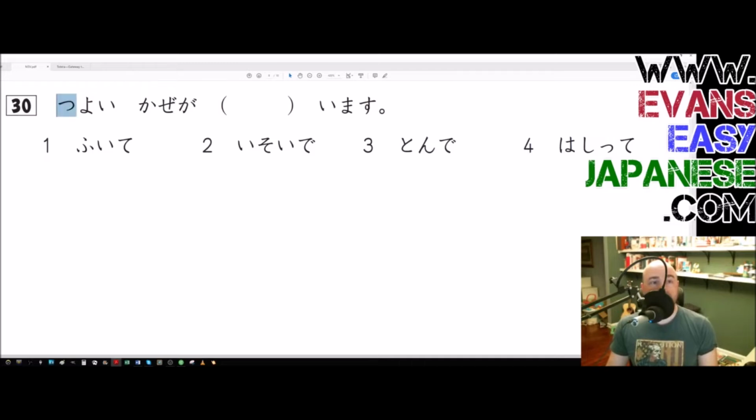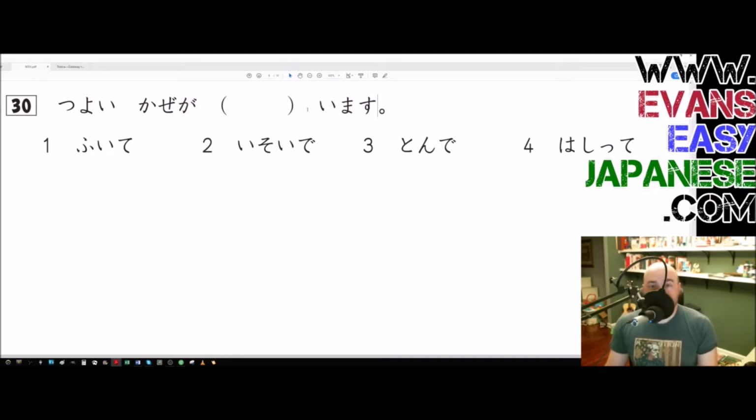We got tsuyoi kaze ga blank imasu. And then you heard me say te because these are all in the te form. Tsuyoi means strong. It's an i adjective and it's going directly, it's an adnominal, for those of you out there who want to learn more about i adjectives. I got a packet for the $5 level. Tsuyoi kaze, so strong wind, wind that is strong. Ga, that's the subject. And we have verbs in the te form followed by imasu.